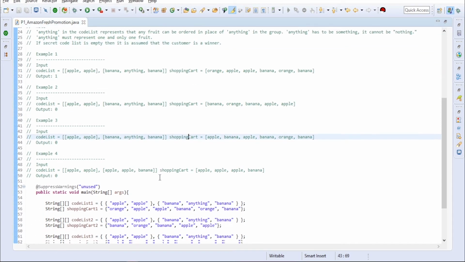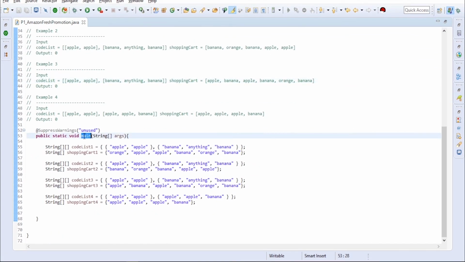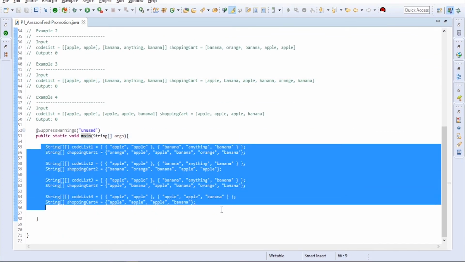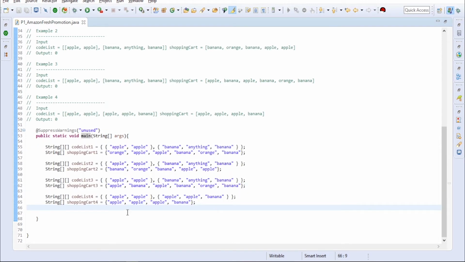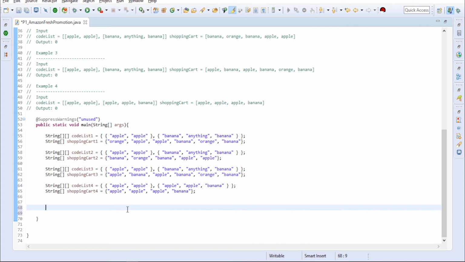So now we will take our sample code lists and the shopping carts, and we will make a function check, so that we will check whether the given code list and shopping cart is a winner or not.